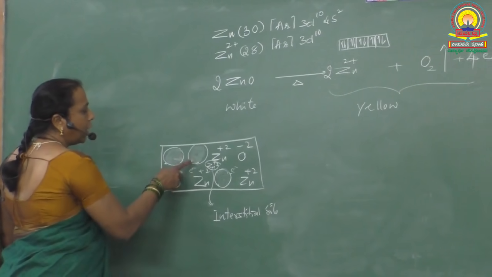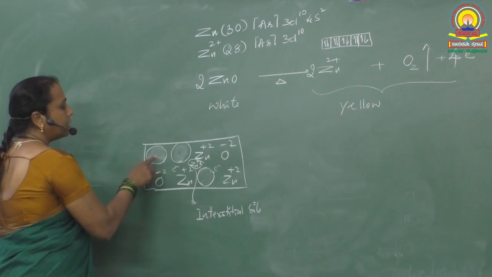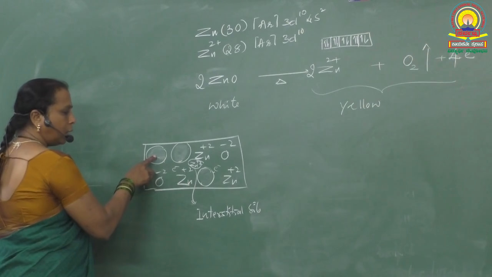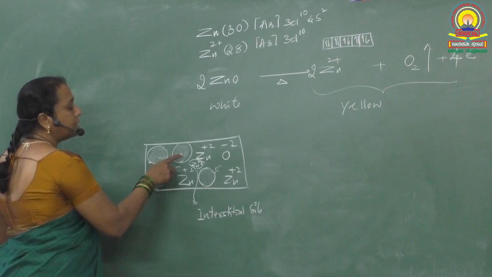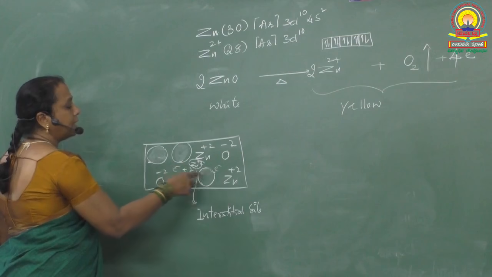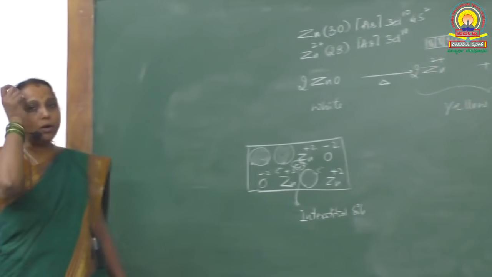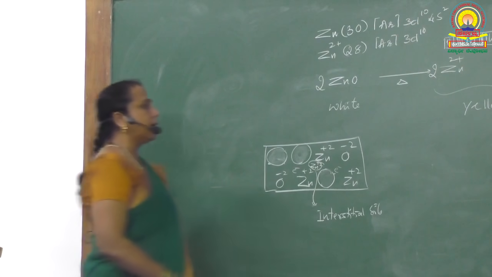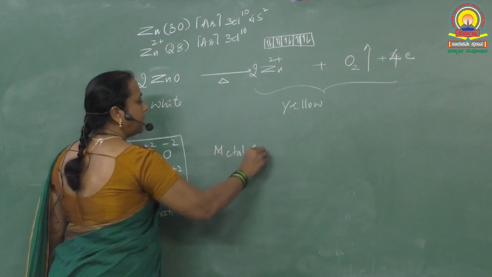See here, how many oxygens are less? 2 oxygens are less. How many zinc ion vacancies are created? 1, but it is present in the lattice. So, what is the vacancy now? Oxygen vacancy. Oxygen vacancy is nothing but anionic vacancy, but we call it a metal excess defect. It is called a metal excess defect.